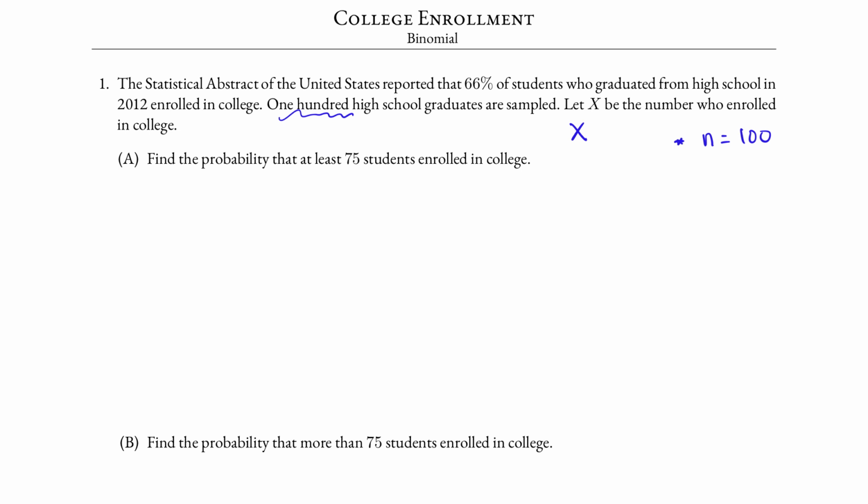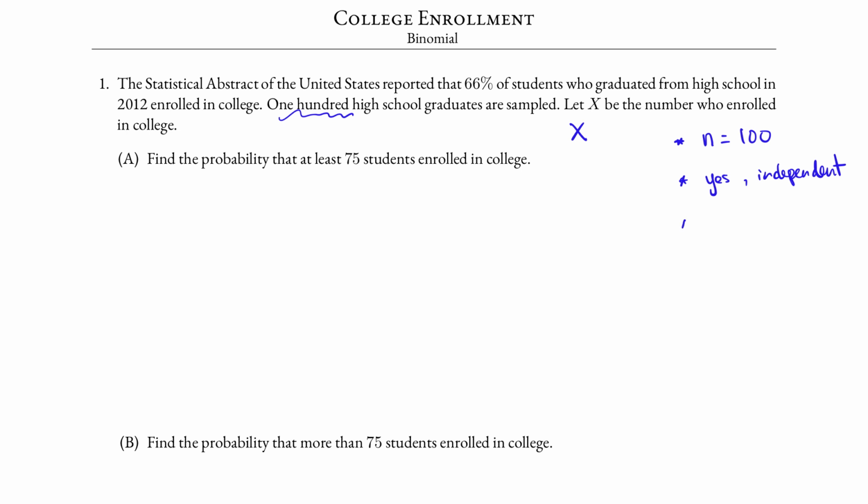Are the trials independent? In this case, we would have to assume that yes, they are independent, because we assume that this is a random sample. We assume a random sample in a probability problem, and we assume that the students are making decisions independently.